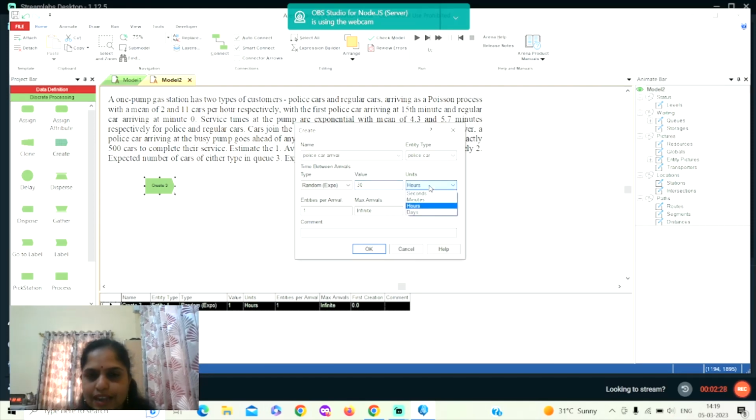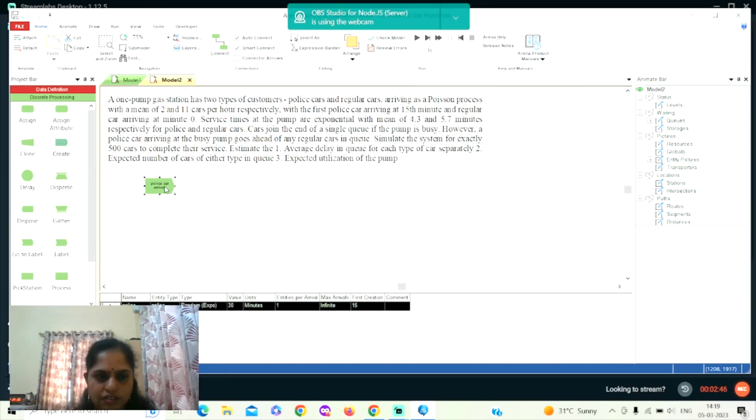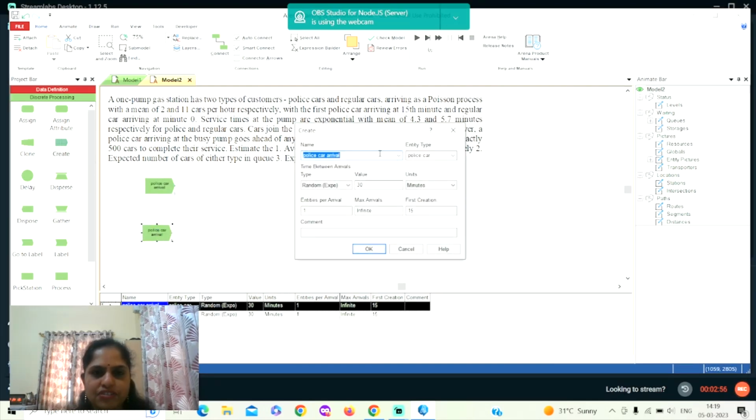The units I'll be changing to minutes. Entities per arrival will be 1. And for the first creation of the police car, the first car is coming at the 15th minute. So keeping the time units as minutes, I'm giving the value here as 15. There is a possibility of duplicating whatever modules we have created. I'll duplicate the same and change the values for the regular cars.